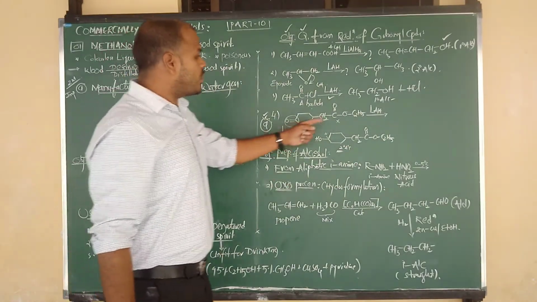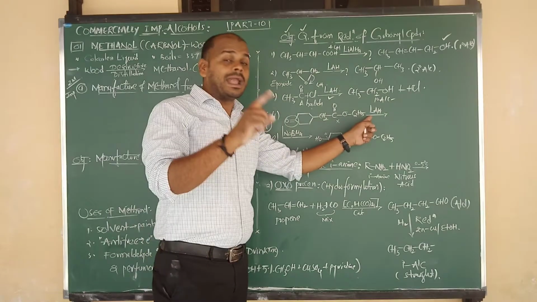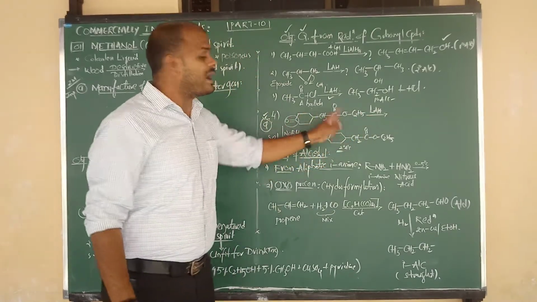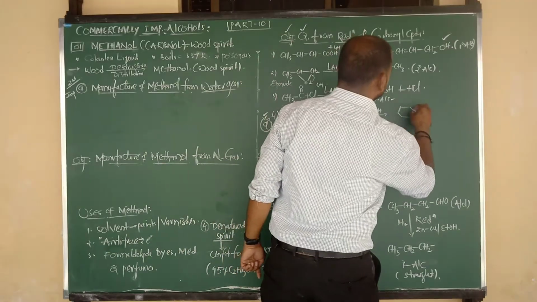Right now. On reduction with lithium aluminum hydride, which is the most powerful reducing agent, it can reduce the keto group and the ester group at a time. Right. The keto group on reduction gives the same thing, a secondary alcohol.